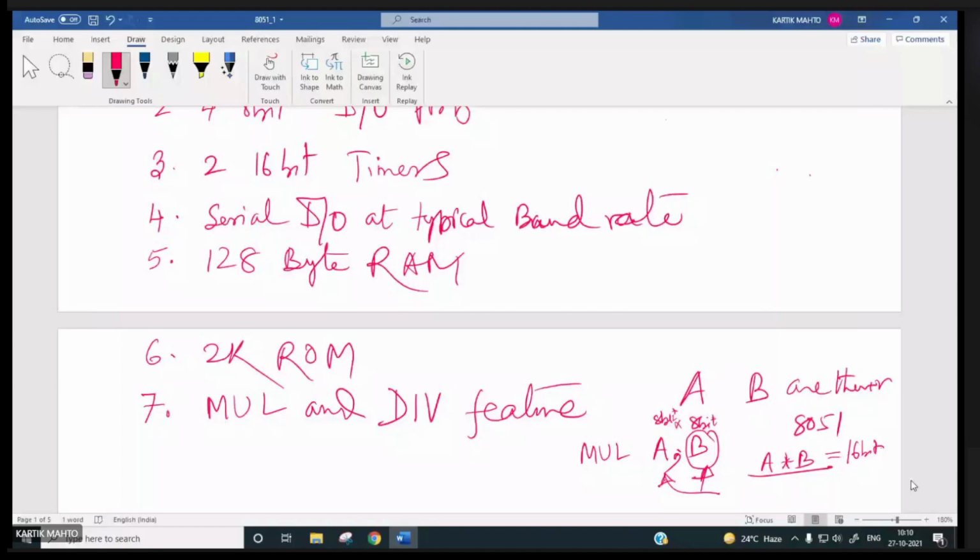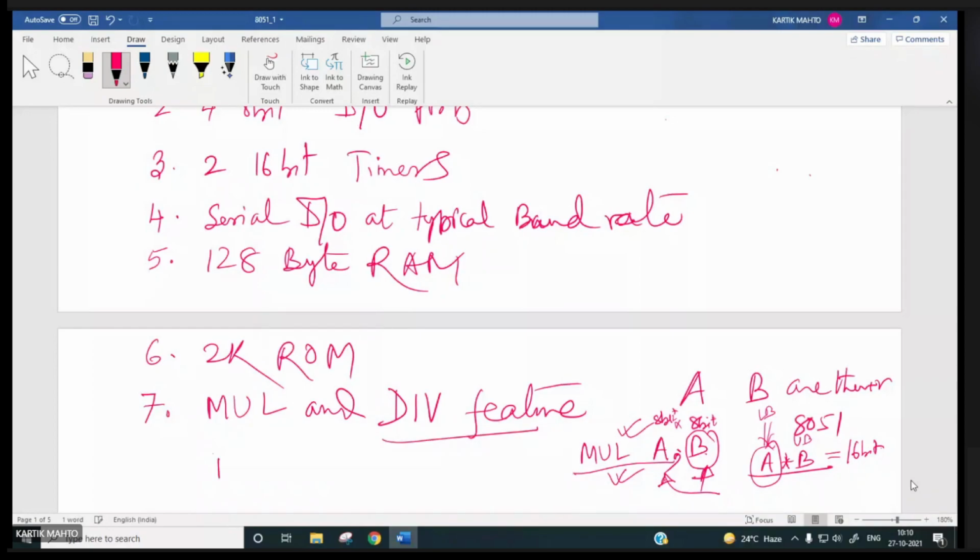Imagine in 8085 how lengthy a program we used to write for multiplying a byte by another byte. You have to keep on adding, right? Then you have to take care of carry. All those things you have to do. But here, see how much it was modified. Simply write one instruction and A into B will be produced and the result will be there. Lower byte will be in A and upper byte will be in B. No need to worry. Similarly, DIV feature is also there.